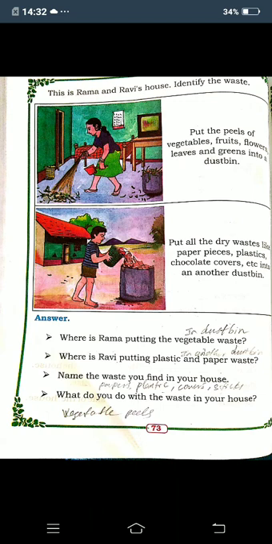Identify the waste. They have given the picture of a house. In the first picture, Rama, the girl, is living, and in the second picture, Ravi, a boy, is living in that house. What are the wastes they are putting? It is there inside the house. You must find out. What are the wastes? Let us find out, children. Put the peels of vegetables, fruits, flowers, leaves and greens into a dustbin.